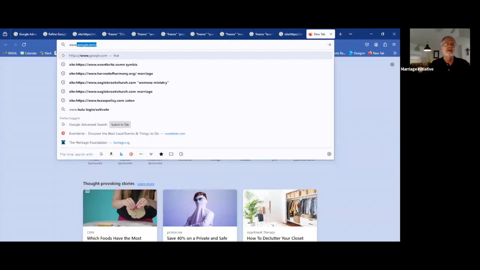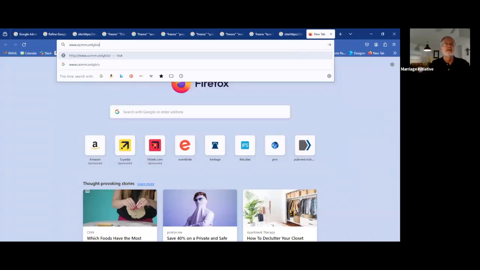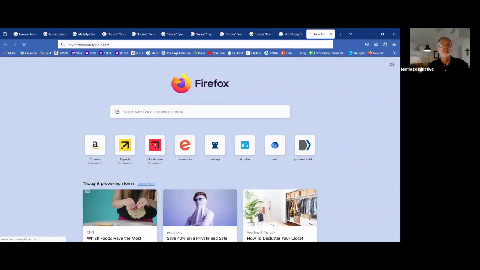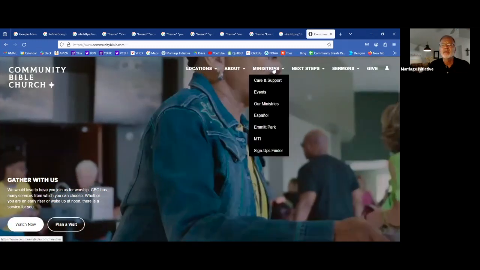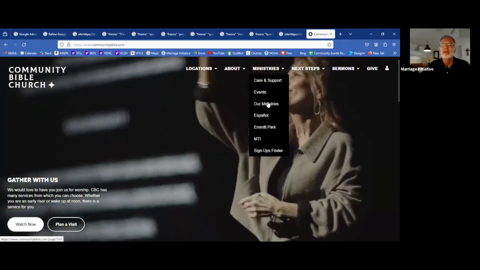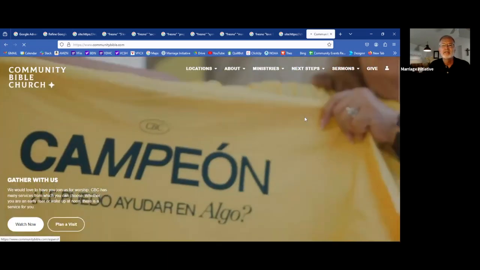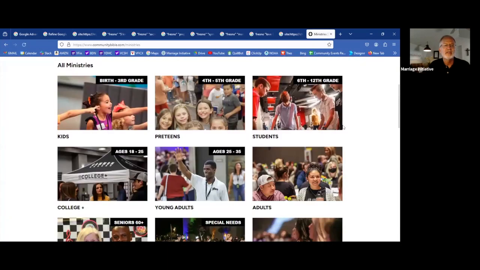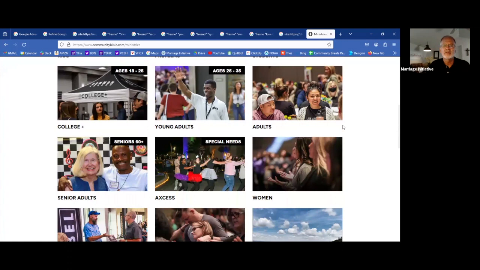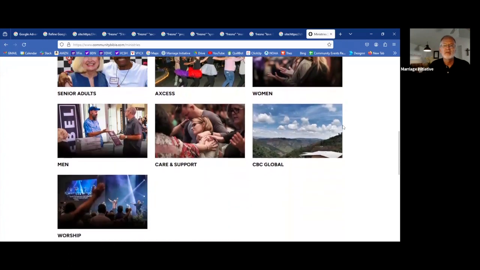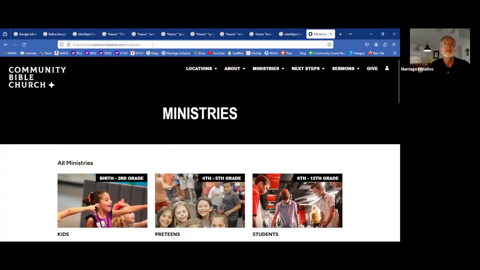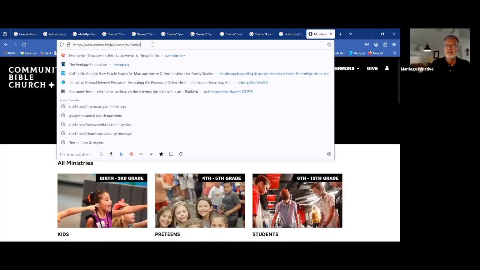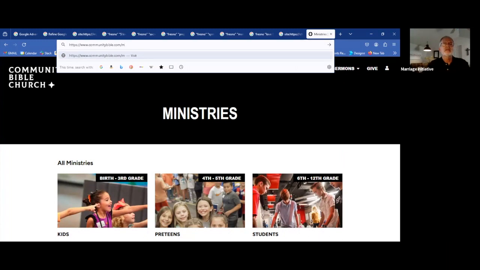I'm going to go to a church in San Antonio, and I'll go to Community Bible Church. This is my church. And this is the typical experience that I get. I'm going to look under Ministries, okay? And I'm going to look under Our Ministries and see what I can find. All ministries, kids, preteens, adults, men, women, senior adults. No mention of marriage, okay? No specific mention of marriage.